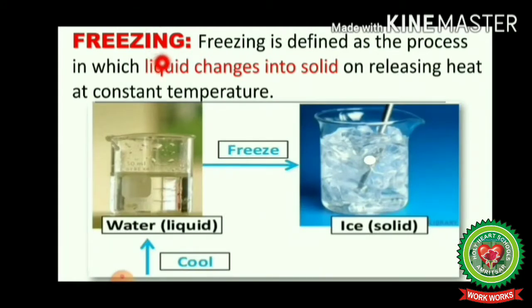Next term is freezing. Freezing is defined as the process in which liquid changes into solid on releasing heat at constant temperature. Releasing means heat is given out at constant temperature. Constant means at fixed temperature. For example, when we freeze the water, then it converts into ice, and freezing point of ice is 0 degrees Celsius. Means at 0 degrees Celsius, liquid converts into ice, and this whole process is known as freezing.